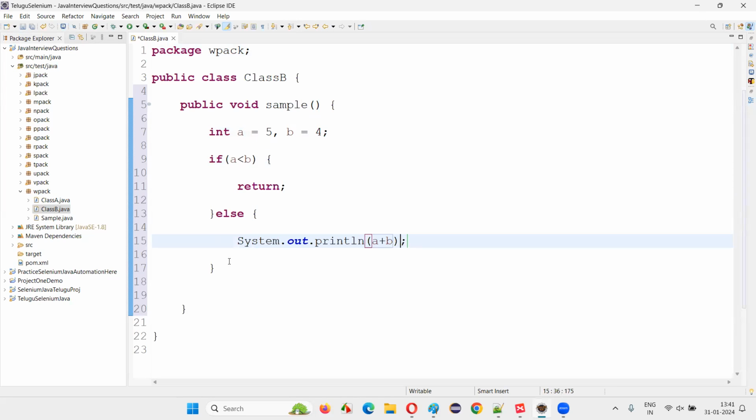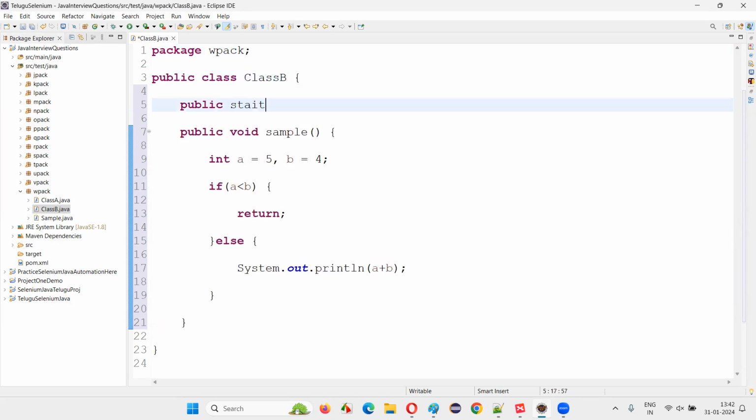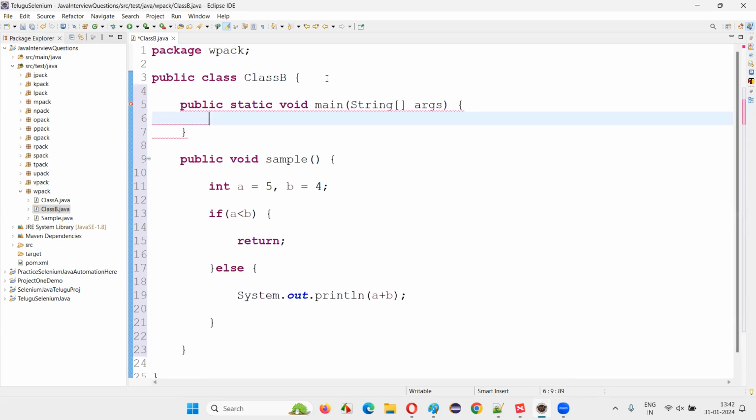Okay, we'll call this method and see what's happening now. For that, I'll create a main method here. Let's say public static void main, or in Eclipse there is a shortcut: type main, press Ctrl+Space and press enter. You see, the main method will be created on the fly.